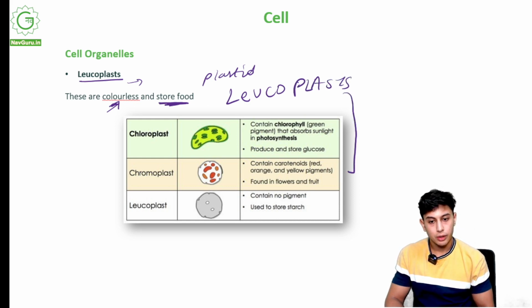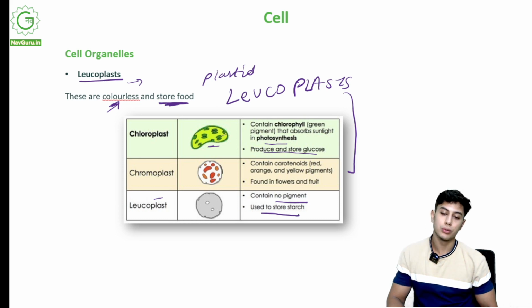See over here. What does chloroplast do? It looks like this. It contains chlorophyll. It is greenish in color. It absorbs sunlight in photosynthesis. It produces and stores glucose. Leucoplasts contain no pigment. They have no color and they store food.